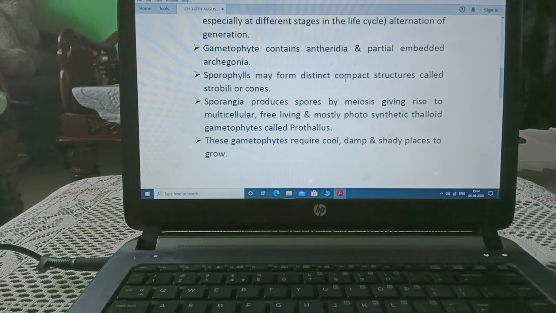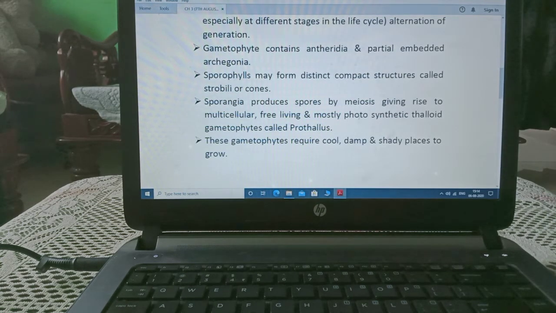Sporophyll may form distinct compact structures and they are known as strobili or cone. Sporophyll means, phylls means leaf which bears the spores. They are known as sporophyll and they are in the form of cone and they are known as strobili.